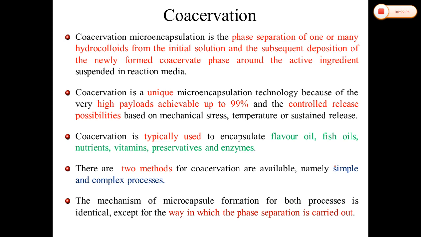So the general outline of the process consists of three steps. First thing, formation of three immiscible chemical phases. Second one, deposition of the coating, and third one, rigidization of the coating. This method, I think we have performed in practicals also.